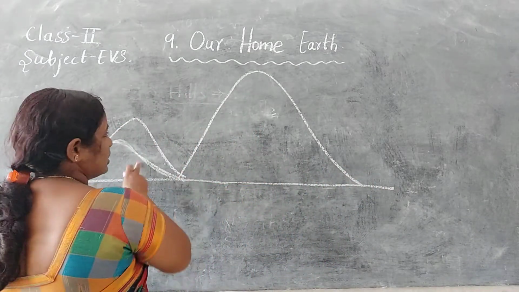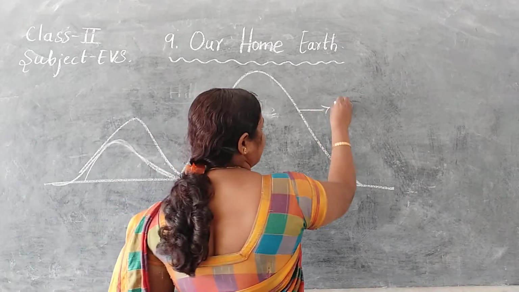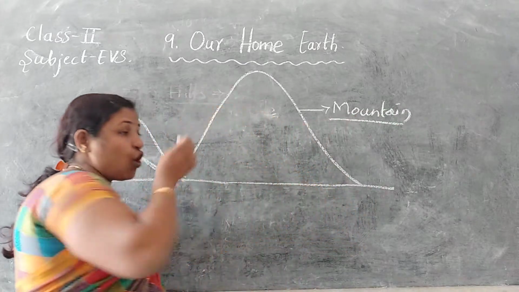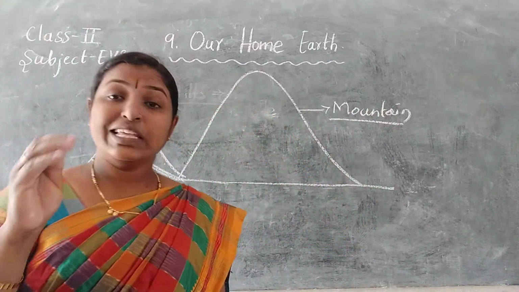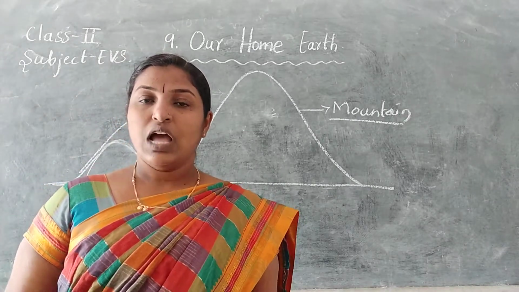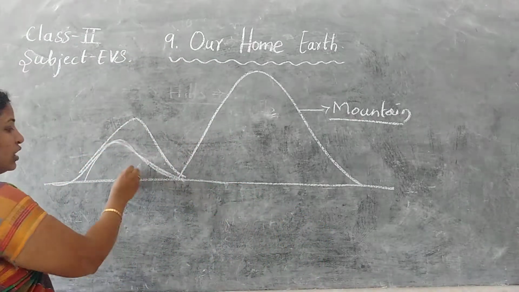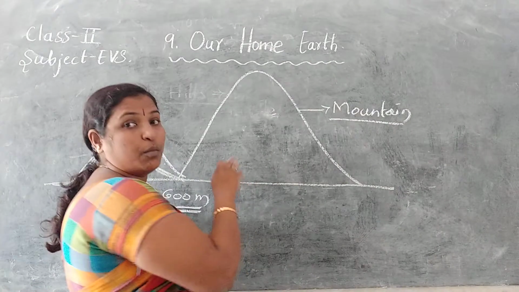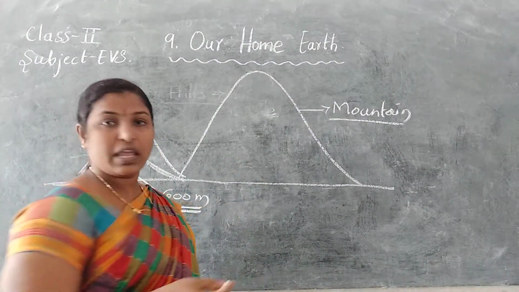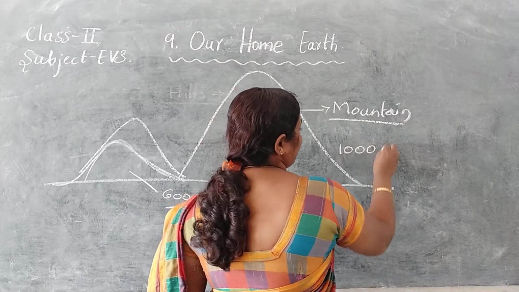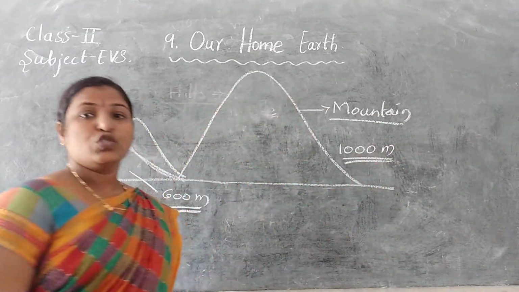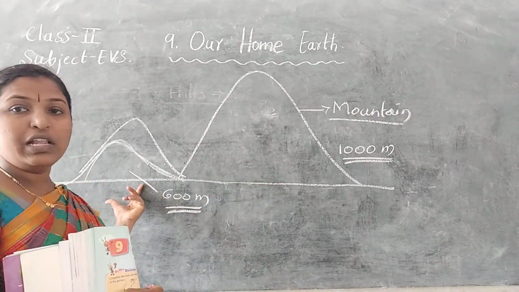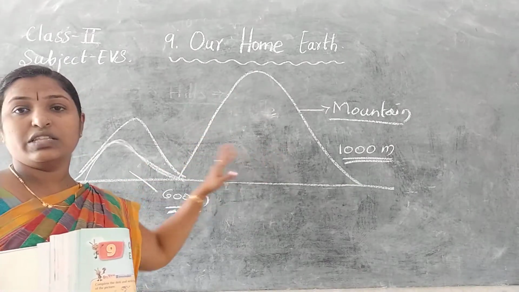Okay, these may be hills. This is hill. This is mountain. See, mountains are also the high places. These will be higher than the hills. I told you that hills will be around 600 meters high, but mountains will be more than 1000 meters high. So these are also hills, but the big hills, having more height than the hills.